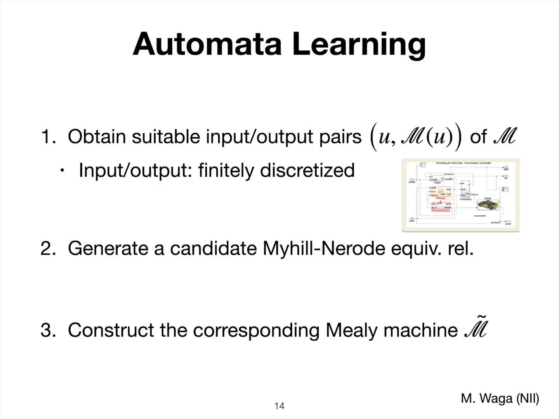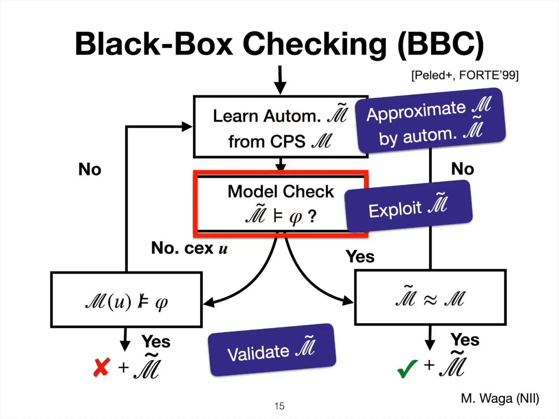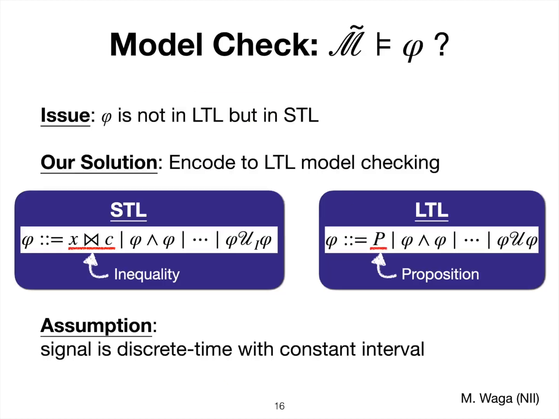Then we do model checking. Here there is some difficulty because the given phi is not an LTL formula but an STL formula, and the usual model checker doesn't accept STL. Our solution is to use this STL formula as an LTL formula.